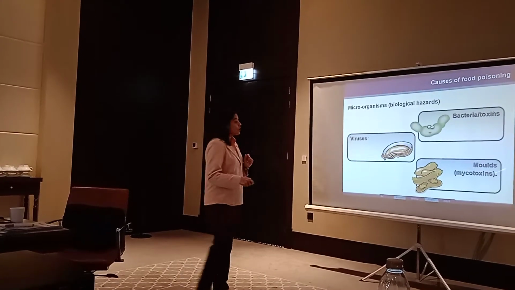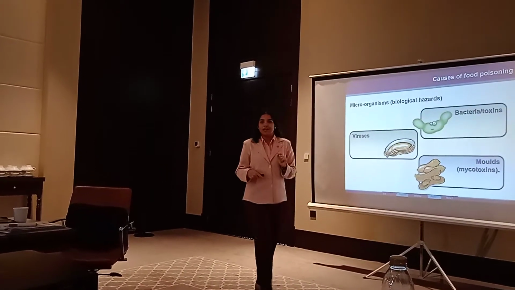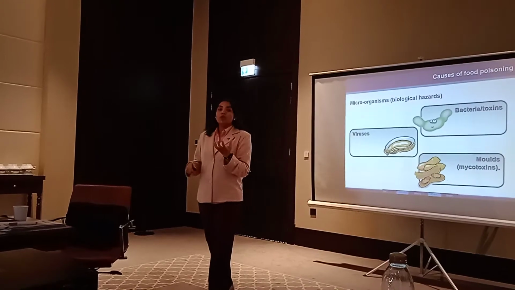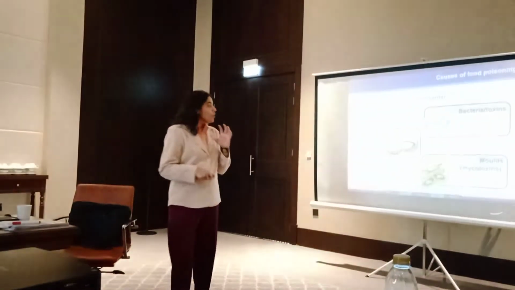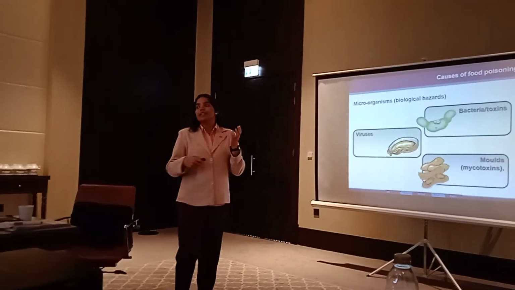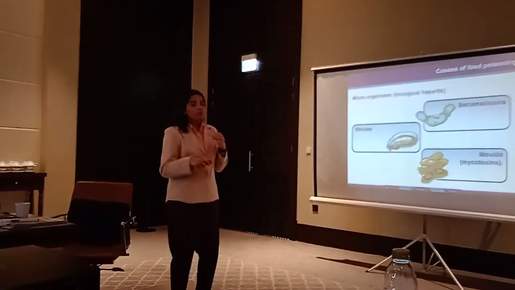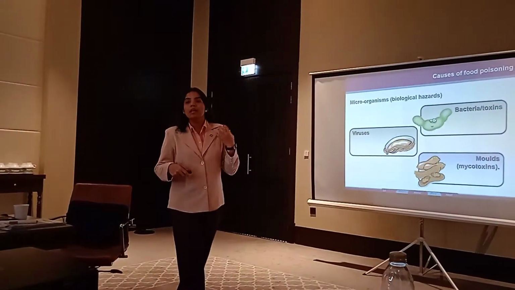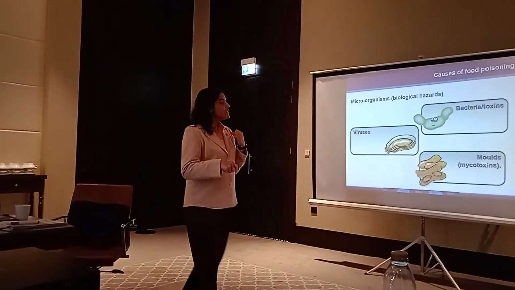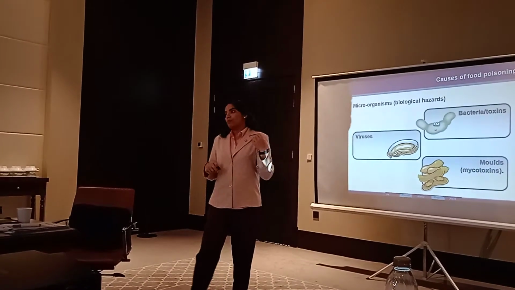Okay. Mycotoxins. What are mycotoxins? Mycotoxins are toxins produced by molds. Molds are a type of fungi. So they also produce toxins which can lead to food poisoning. Bacteria produce bacterial toxins, and fungi or molds produce mycotoxins. So these toxins can also lead to food poisoning.